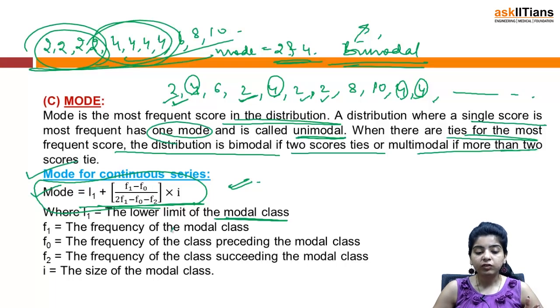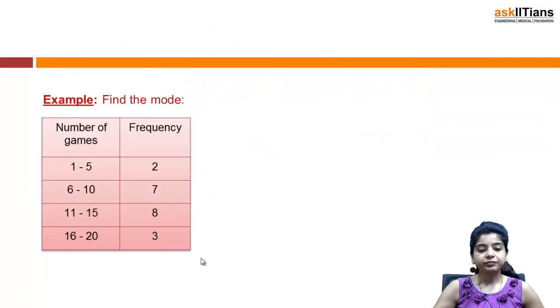F1 is the frequency of the modal class. F0 is the frequency of the class preceding the modal class. F2 is the frequency of the class succeeding the modal class, and I is obviously the size of the modal class. We will discuss an example, and you will get to know this. So we have an example: find the mode, number of games, class intervals are given and frequency is given. First step, find the modal class. Modal class frequency is highest.